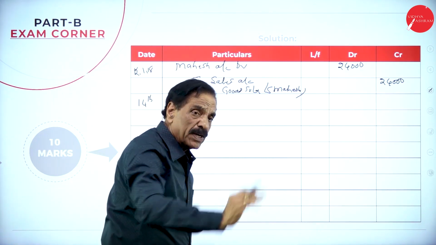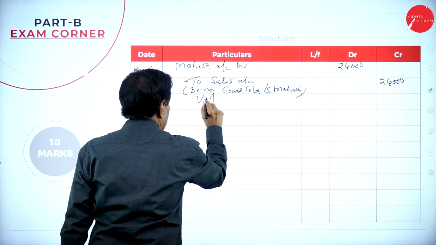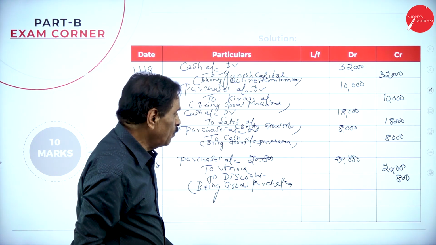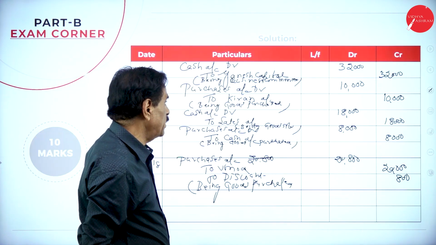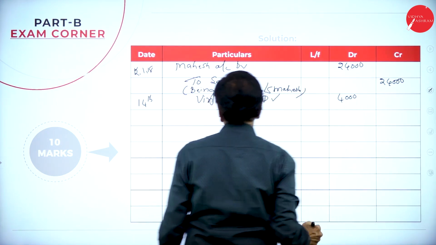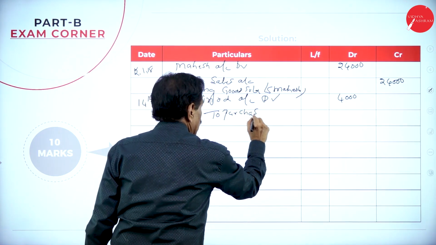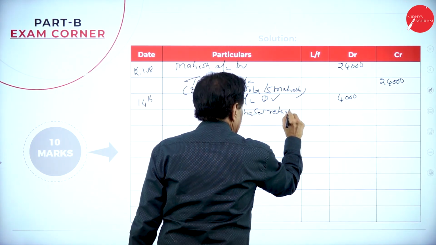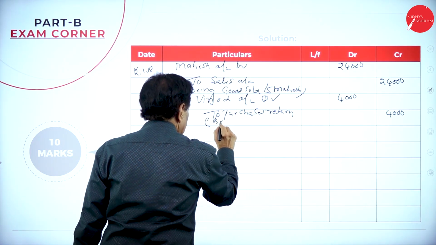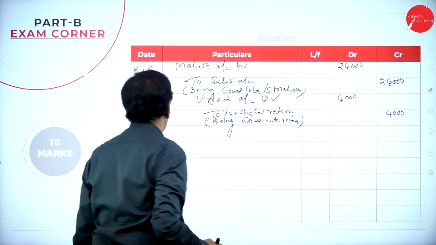So goods is going, we return goods to whom? Vinod. Who is the receiver? Vinod account. Vinod account debtor. What's the value? Return goods 4,000. To purchases return, 4,000. Being goods returned. 14th is over.